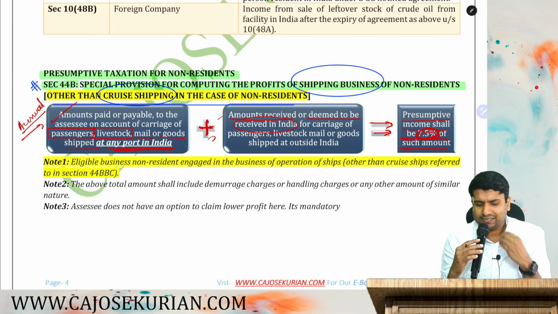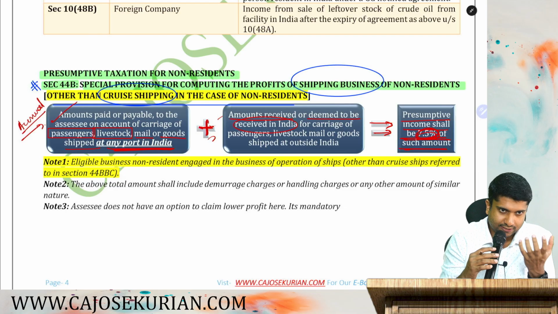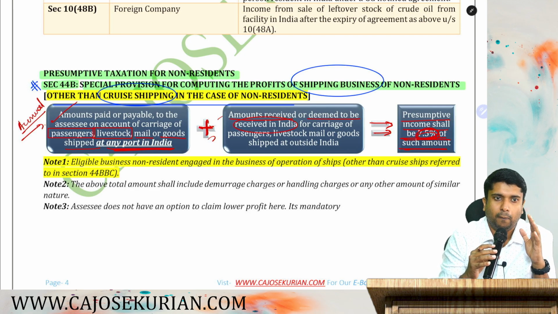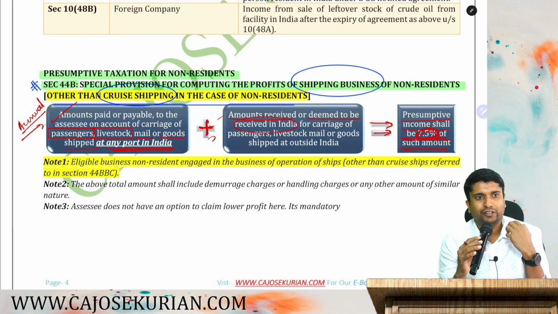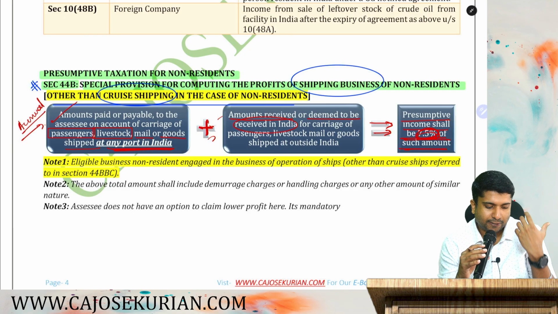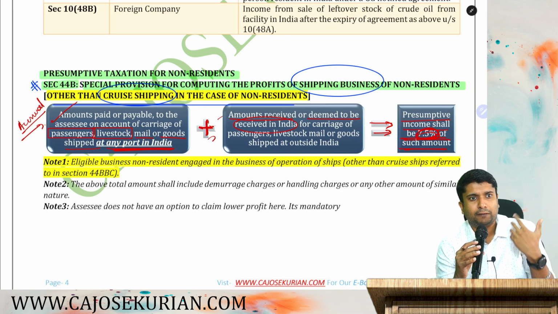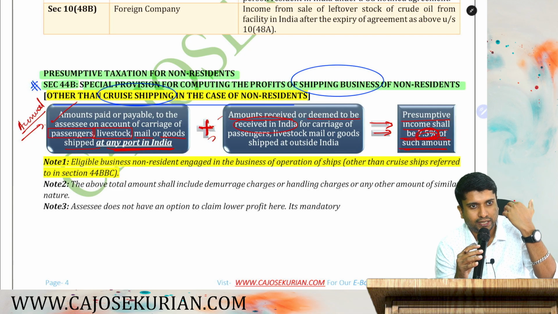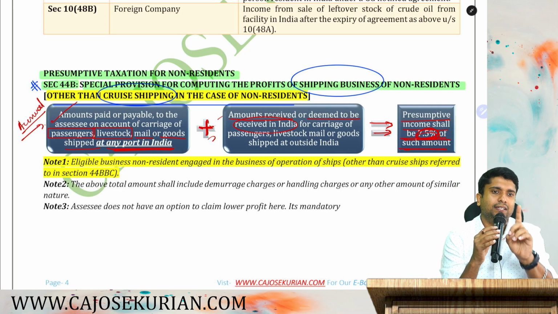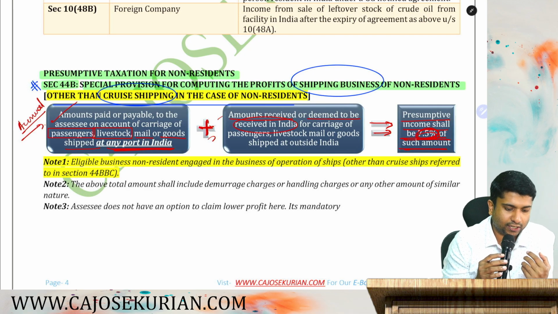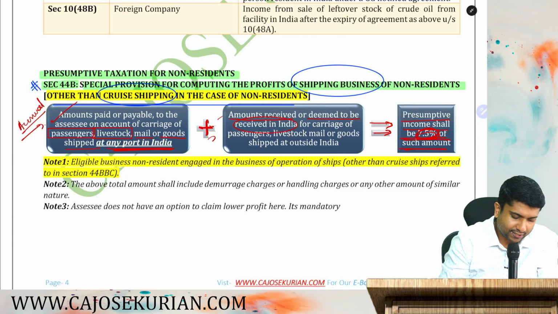So the department is making it very clear, if you are in the shipping business other than cruise shipping and you are a non-resident, then you must compute the profit in accordance with section 44B. How do you compute it? All the freight that you got for shipping any passengers, livestock, goods, mail, etc. to a port in India, and all the payment that you are getting in India for shipping any products, passengers, etc. to a port outside India, you take it together, then apply 7.5%, and that 7.5% profit shall be the presumptive profit in accordance with section 44B of the Income Tax Act. And there are certain notes.